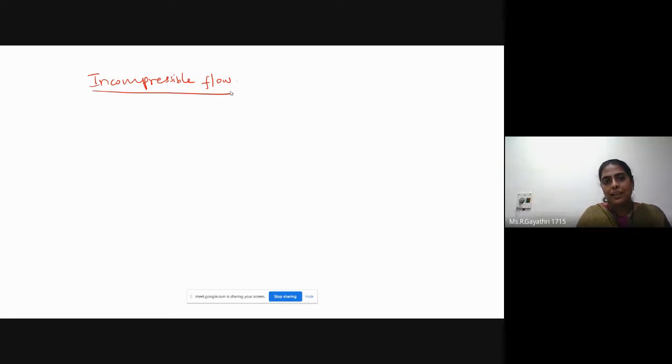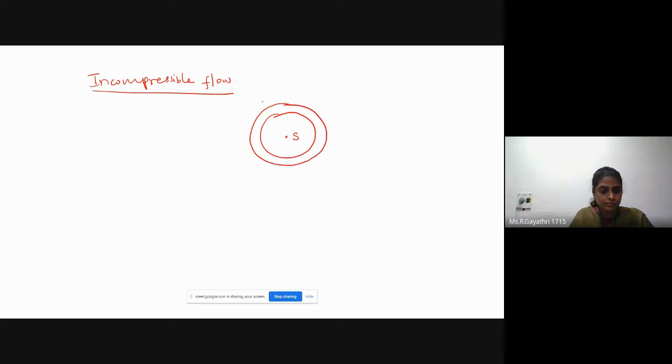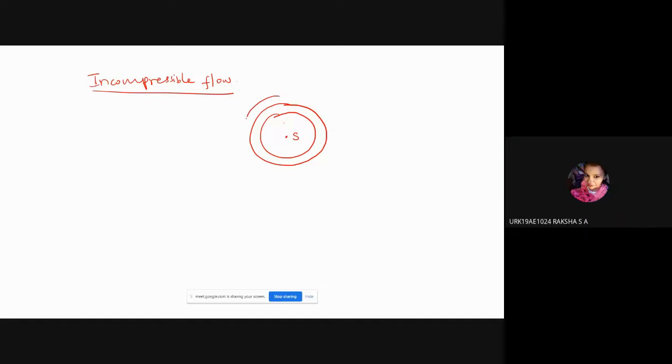Any guess? At least Google it. Incompressible flow Mach number. Ma'am, less than 0.3. Very good.